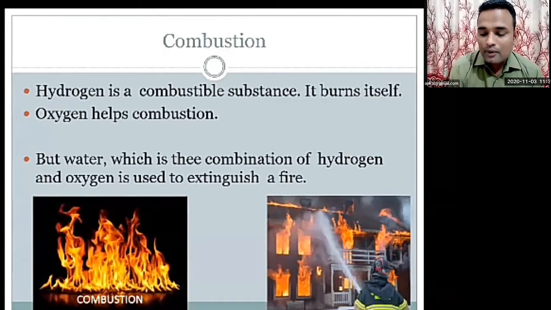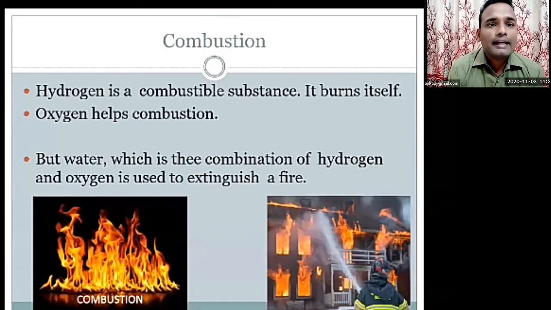That means we can say the properties of a compound are different from those of the constituent elements. Hydrogen is an element, oxygen is an element, and they have their own properties. But when they come into a compound, they change their properties. Understood? Next, the water, in which the combination of hydrogen and oxygen is used to extinguish a fire.